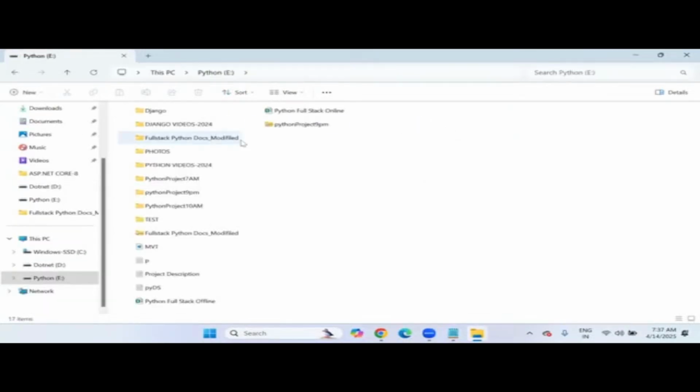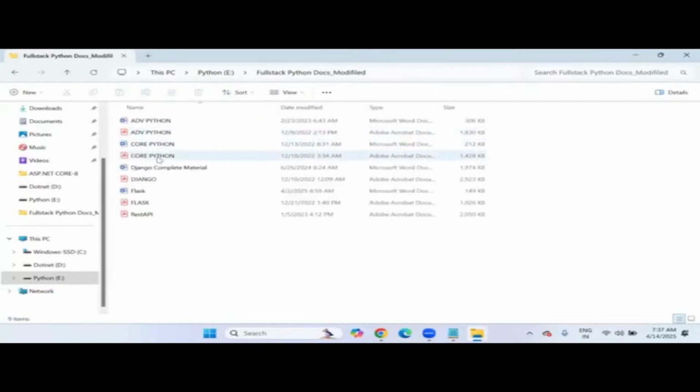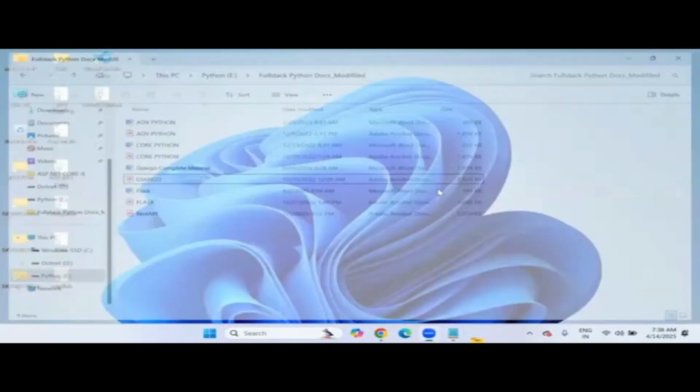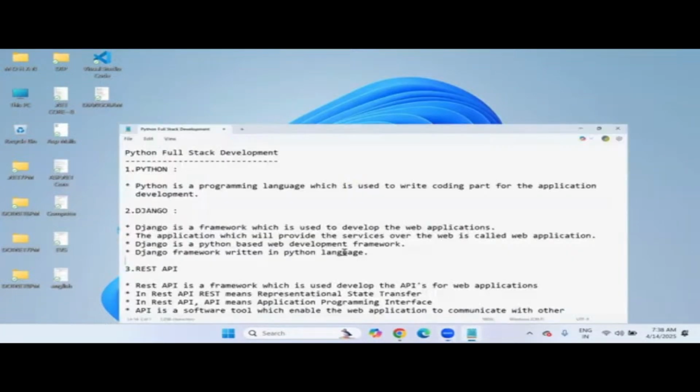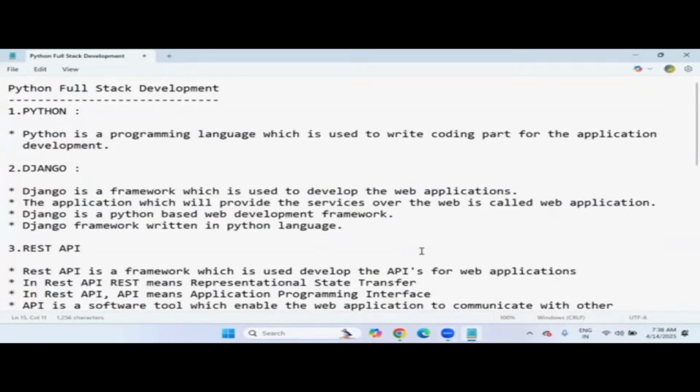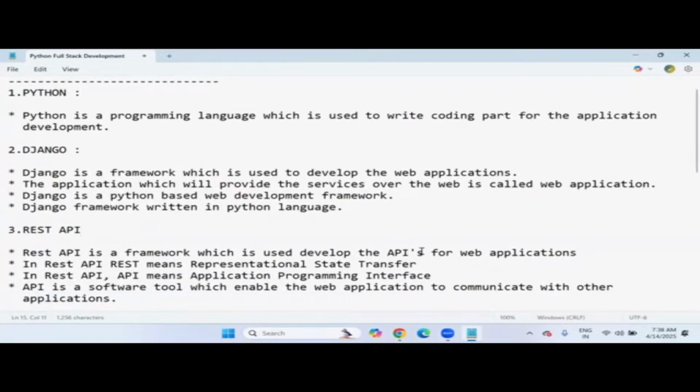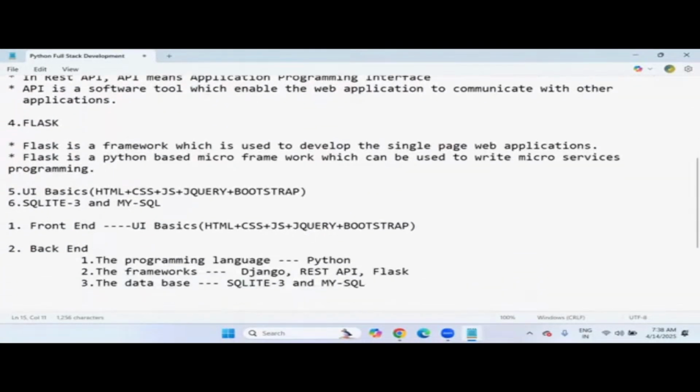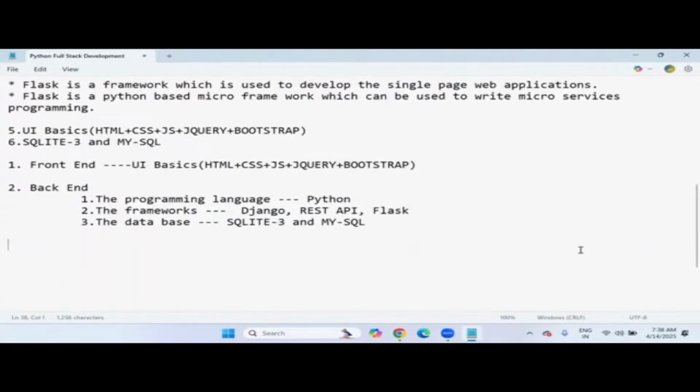So this is the material you will be able to get: core Python, basic Python, advanced Python, and Django, Flask, REST API. In the Django folder, the UI basics and database topics will also be there. Each and every subject's PDF will be sent along with recorded videos. So this is the basic information I covered today on Python full stack development: Python, Django, REST API, Flask, UI and SQL.